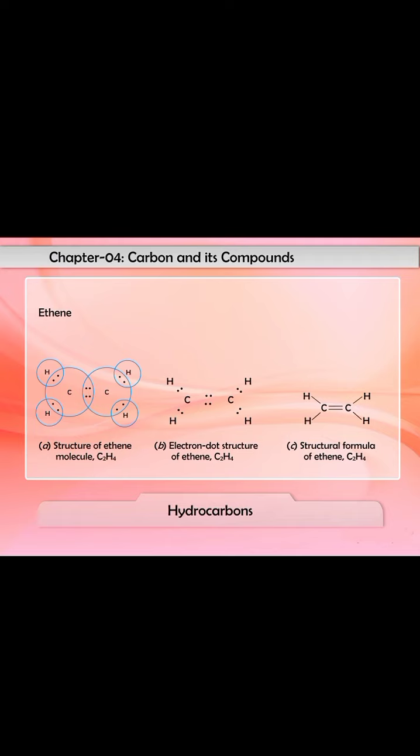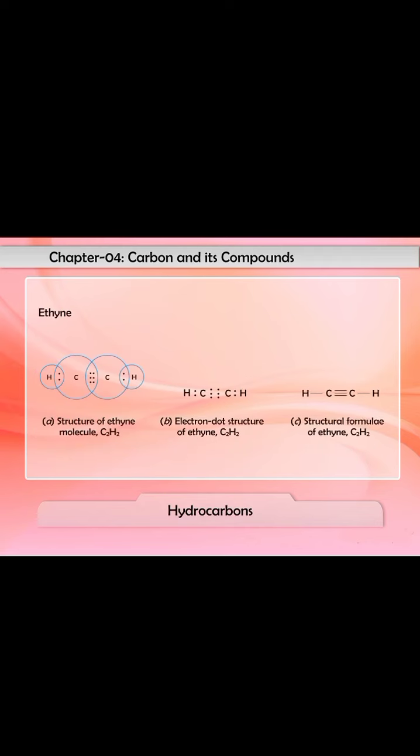So the total number of carbon-hydrogen single bonds in ethene is 2 plus 2, which is equal to 4. The ethyne molecule is made up of 2 carbon atoms and 2 hydrogen atoms. In ethyne, the 2 carbon atoms share 3 pairs of electrons among themselves to form a carbon-carbon triple bond. Each carbon atom shares 1 electron with each hydrogen